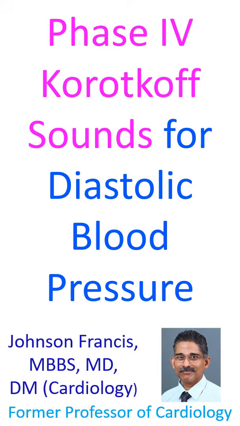In some cases of severe aortic regurgitation, if you go for phase 5 diastolic blood pressure, we may get it as 0. There is also a method of recording diastolic pressures at both phase 4 and phase 5.